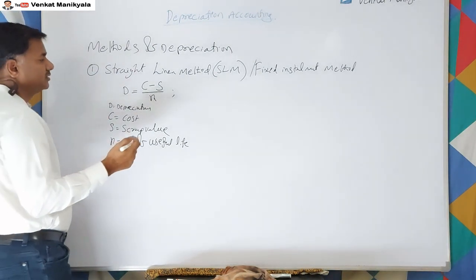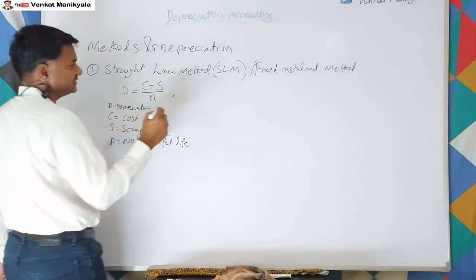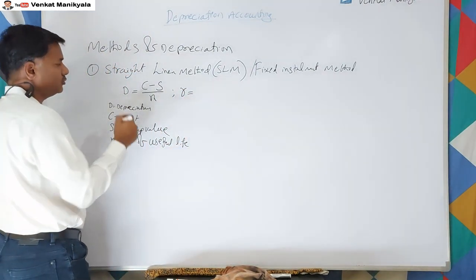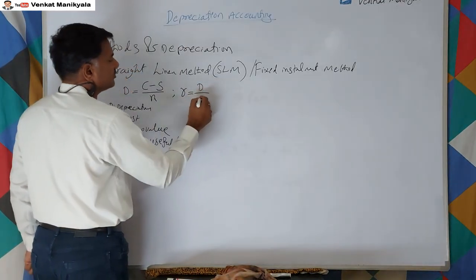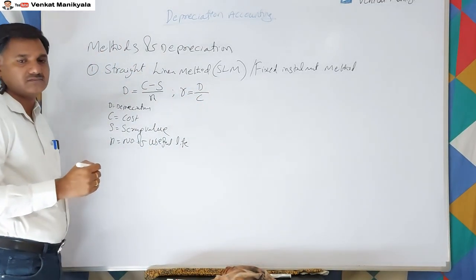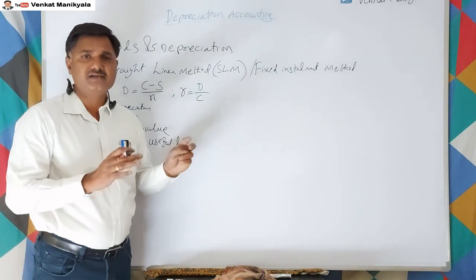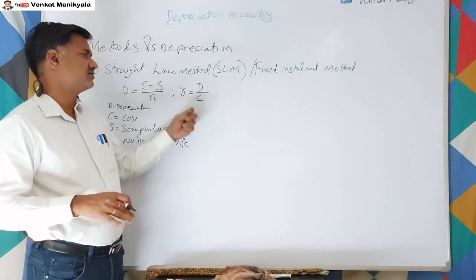With this formula, we can find out the depreciation during that year. But when we want a percentage, we say rate of depreciation is equal to depreciation, that is D, divided by cost value. This cost is not after deducting the depreciation; it is the total cost, whatever was spent.